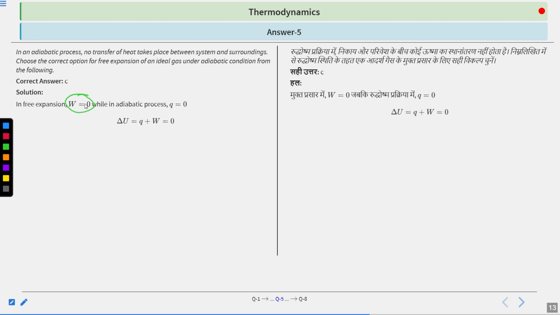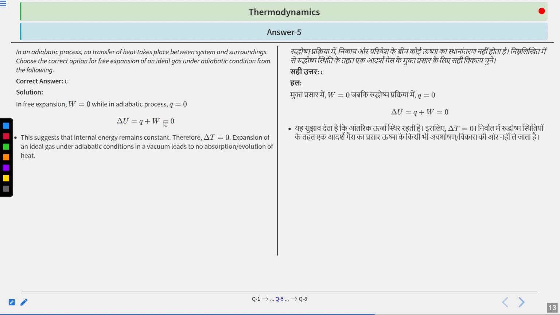Therefore, W is zero. And one more thing, the process is adiabatic. Therefore, your Q is also zero. Now, from the first law of thermodynamics, delta U is the sum of Q and W. So if both are zero, your change in internal energy is also zero. But we also know that for isothermal expansion, the internal energy change is zero. Taking the converse, since delta U is zero, delta T will also be zero.